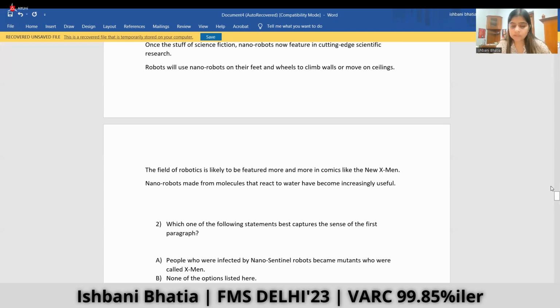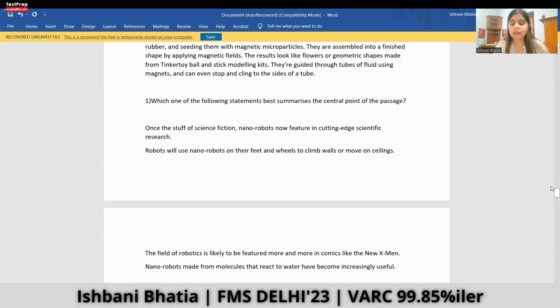Now we are left with only one option. Let's see if it qualifies, or if it also doesn't qualify, then we miss something, or the option that I've explained might be wrong. Let's see the first option. Once the stuff of science fiction, nanorobots now feature in the cutting edge scientific research. Perfect answer, perfectly drafted, because the whole passage is about what the author has read in the science fiction is now what is under research and whose potential benefits we are looking forward to. Hence, option A is the correct answer.